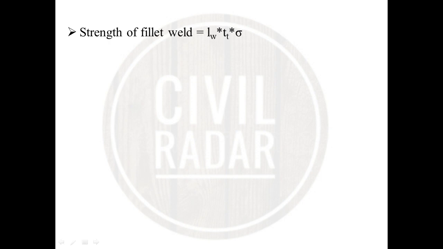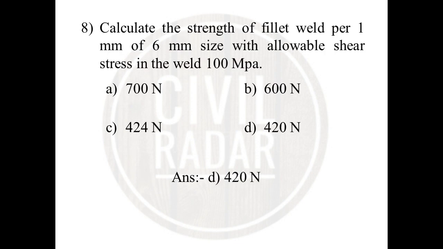What is the strength of fillet weld? The strength of fillet weld is equal to the effective length of weld times the throat thickness times the shear stress. In this question, the size of weld is 6 mm and the effective length of weld is 1 mm.